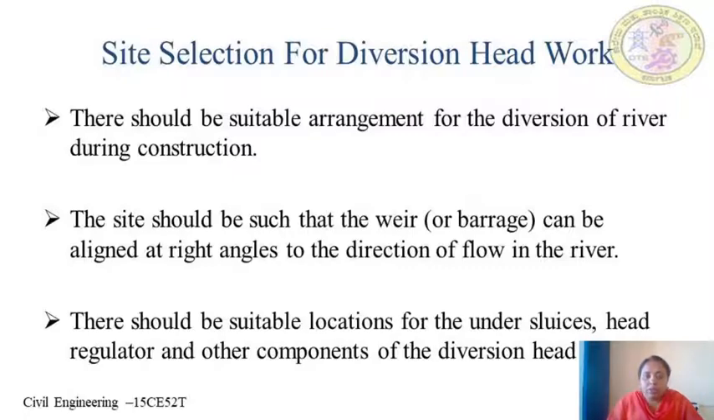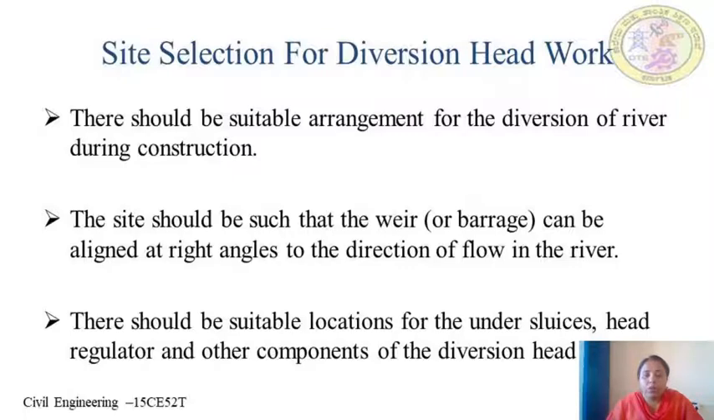And next, the site should be such that the weir or barrage can be aligned at right angles to the direction of flow in the river. Yes, this is the most important factor, because the weir or barrage which you are constructing across the river should always be aligned at right angles to the direction of flow in the river.